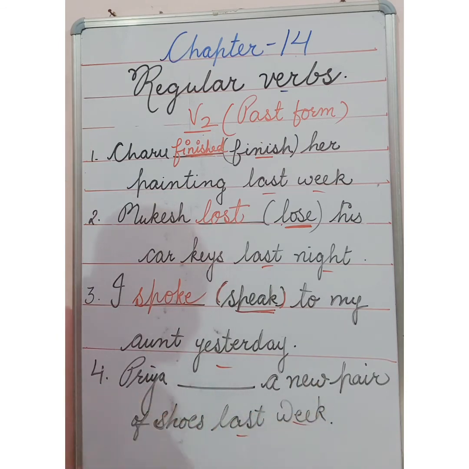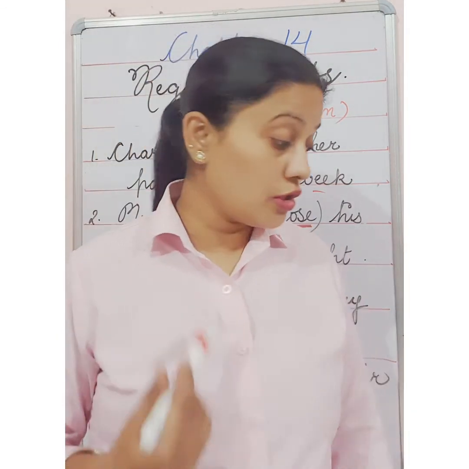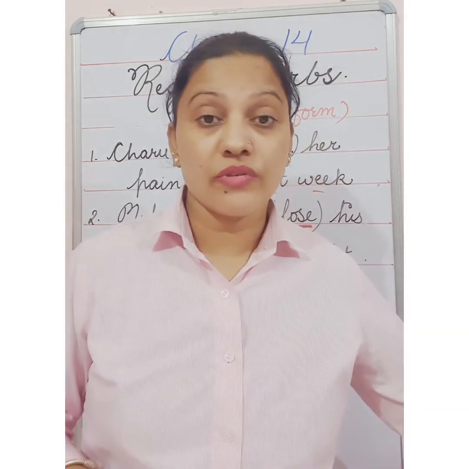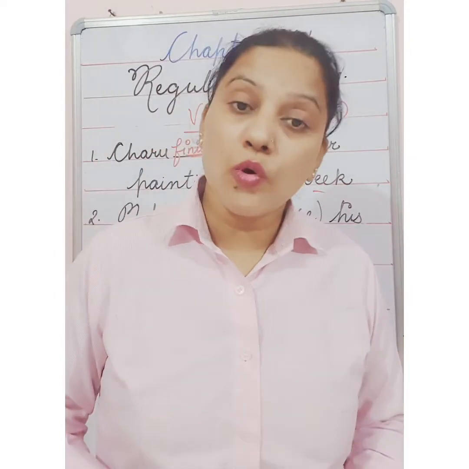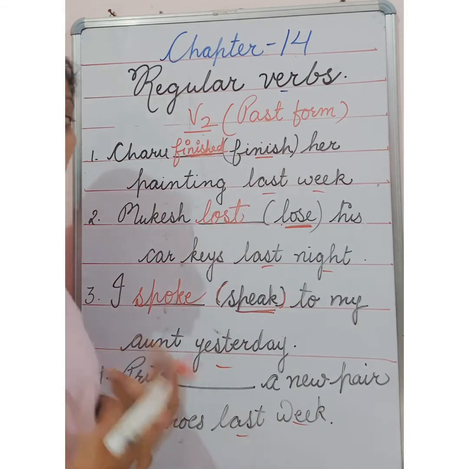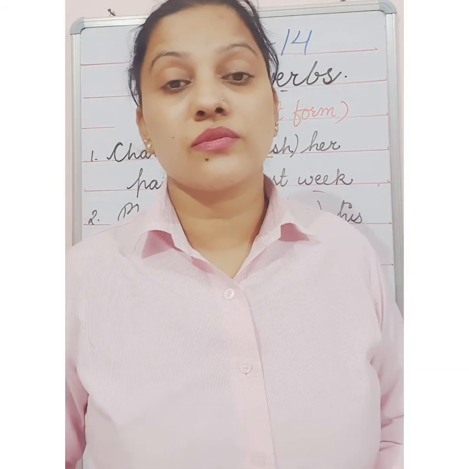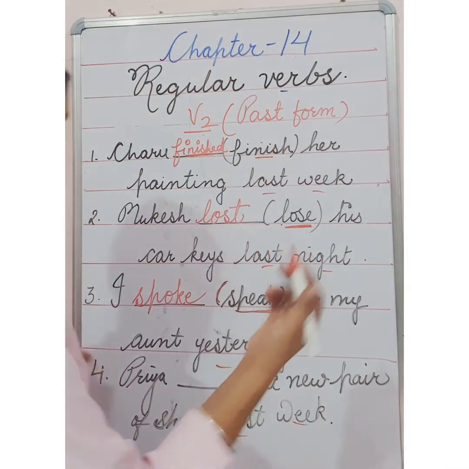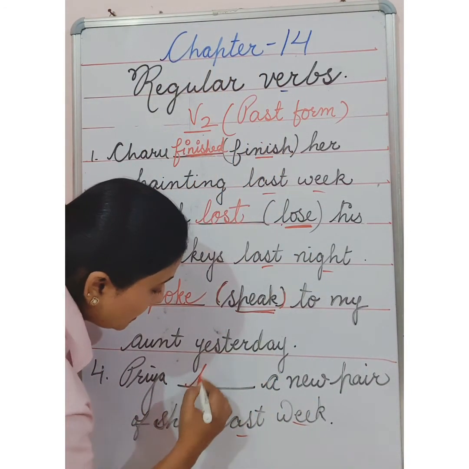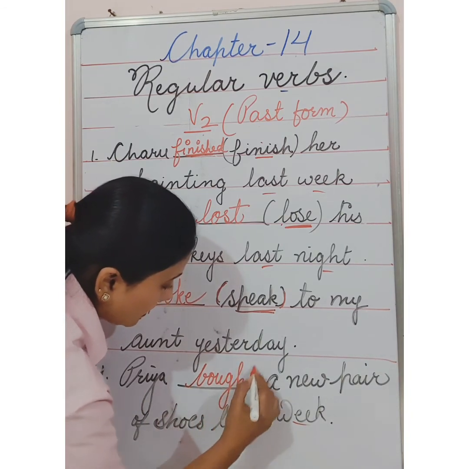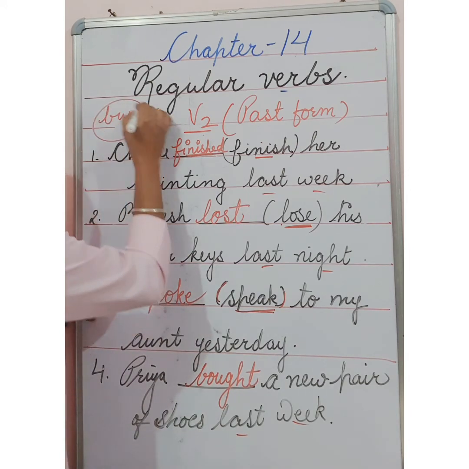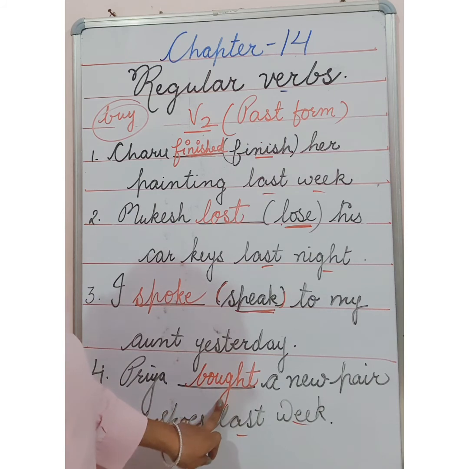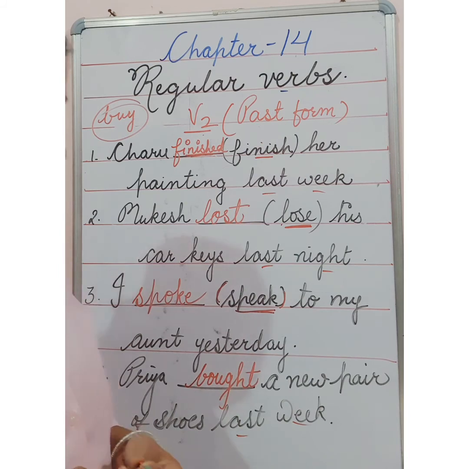Priya dash a new pair of shoes last week. New pair of shoes. Shoes are new, so obviously she has purchased. We can write purchased here, we can write bought also. Or we can write lost also. Might be she has lost her new pair of shoes. So the second form of any verb we can use. I am using here B-O-U-G-H-T, bought. This is the past form of B-U-Y. So I have used bought here. Clear? Priya bought a new pair of shoes last week.